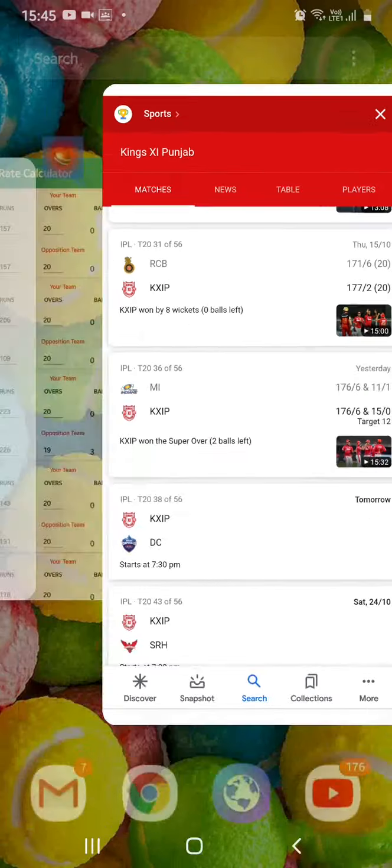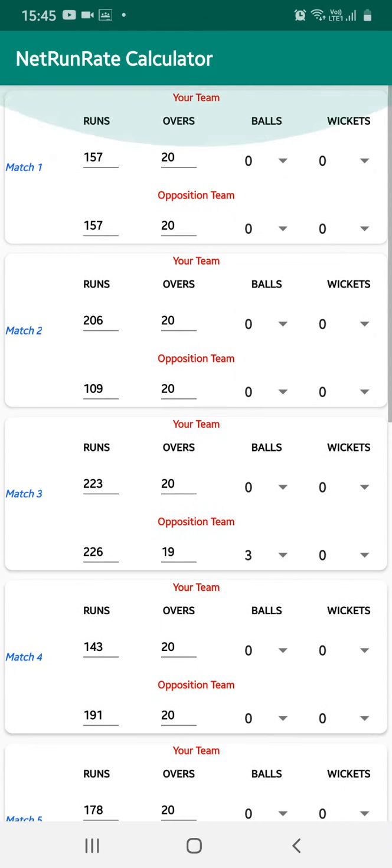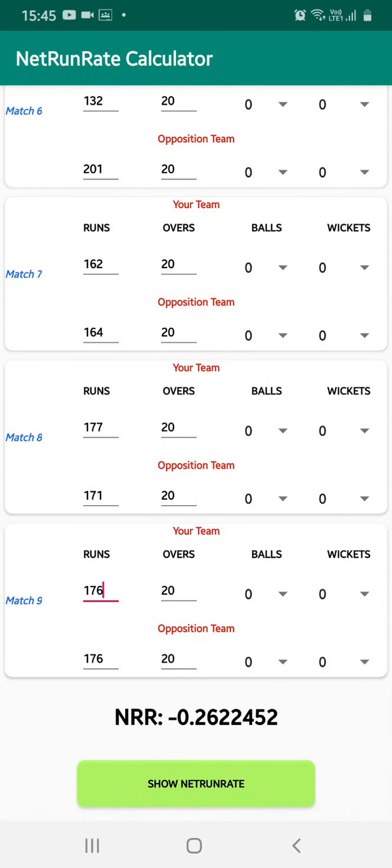Okay, so now let's go. Now here I have already written down all the scores. After doing all the formalities of writing, we have to click on show net run rate. Yes, I did, and this is coming as this, which is the original.